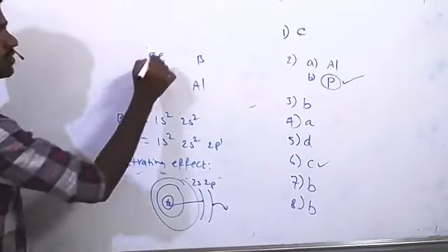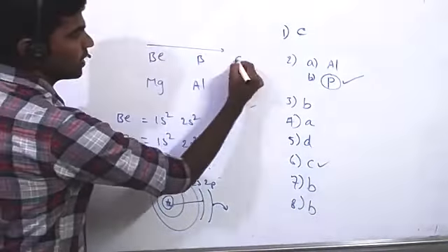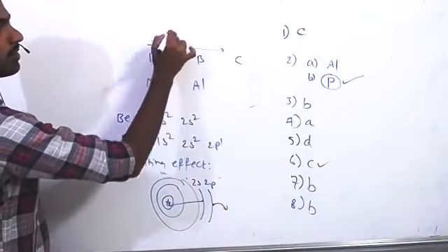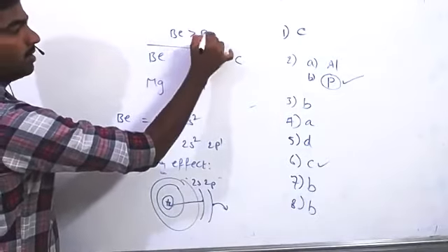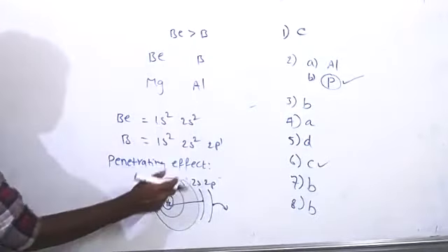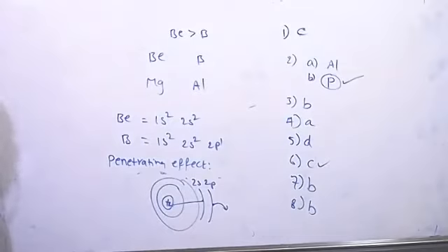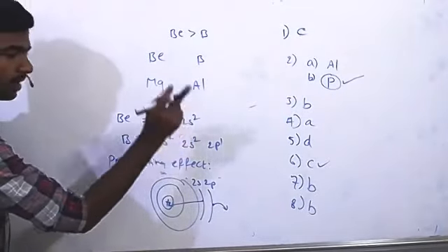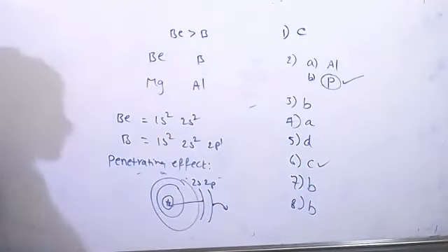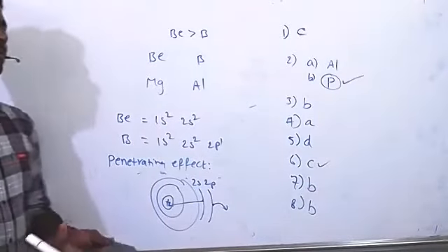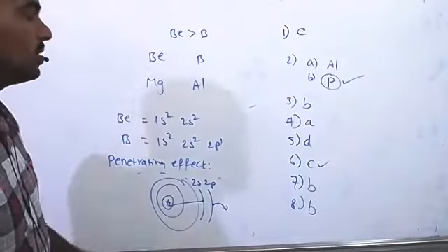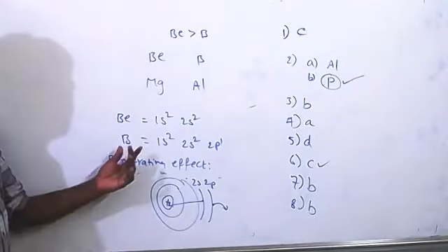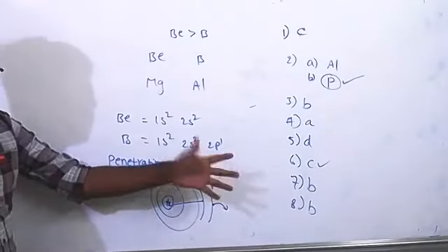Of course, the general trend from beryllium to boron and carbon is that ionization enthalpy increases. But here an exception is there. Beryllium has a higher ionization enthalpy than boron due to the penetrating effect. Also, it is a completely filled orbital. Think here, the 2s orbital is completely filled. It has more stability. So on disturbing the electron, it loses stability. The beryllium atom loses stability by removal of an electron. But removing an electron from the 2p orbital does not affect it.